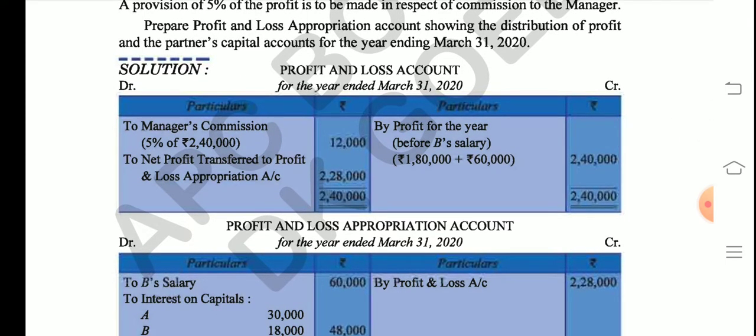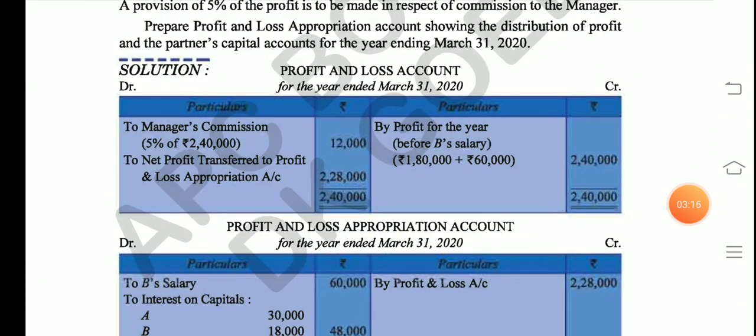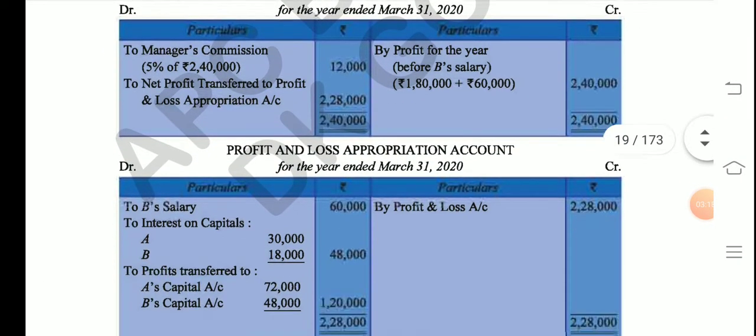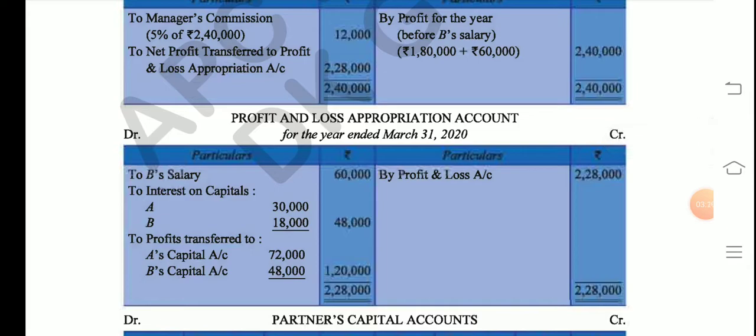So the manager, being not a partner, will be given commission in profit and loss account, and he will not be given commission in profit and loss appropriation account, because appropriation account is drawn only for partners. So by profit and loss account, now we know the original profit, right? Original profit means the profit that would have been achieved after giving manager's commission, so 2,28,000 is there.